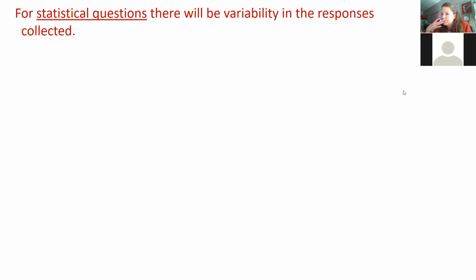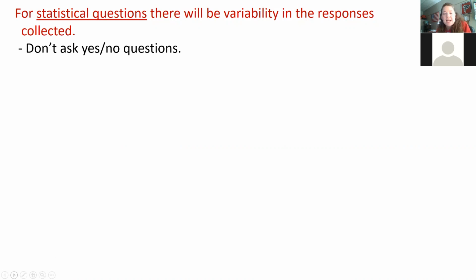So for example, I would not be able to ask a yes or no question and say that my statistics show me that most people answer no to this question. That's not a good question. For a statistical question, there needs to be variability. So a lot of different answers when a question is asked, okay?